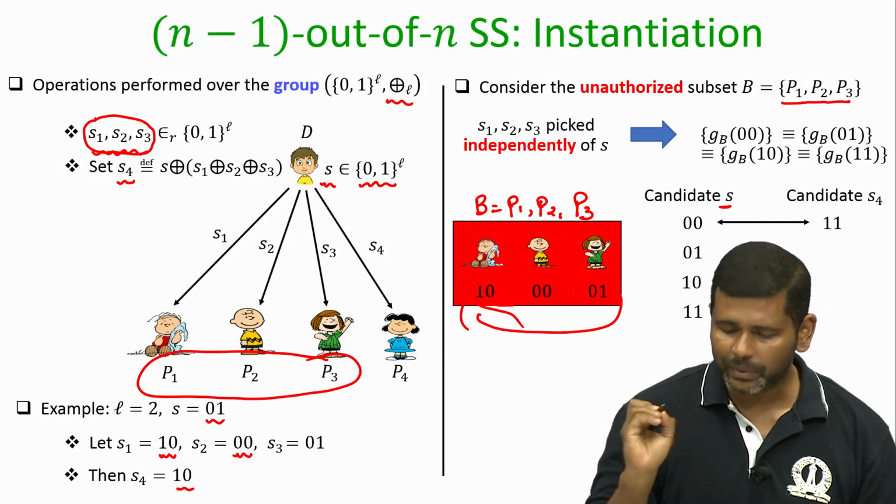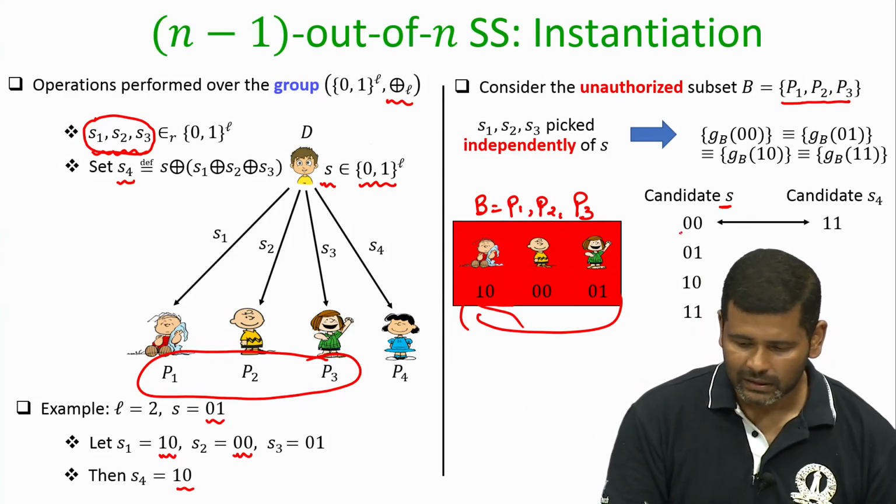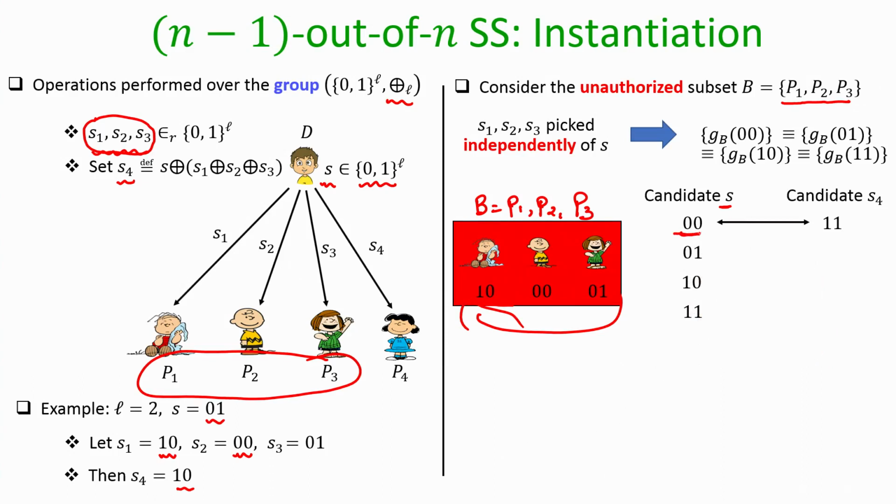Now, it could be the case that the dealer has actually shared the secret 00 and S1 is 10, S2 is 00, S3 is 01 and S4 is 11.